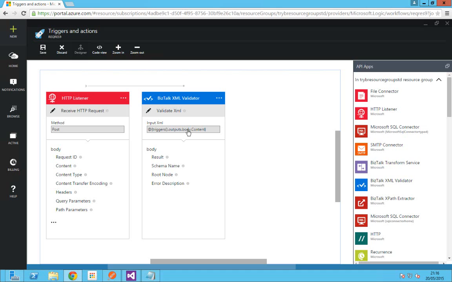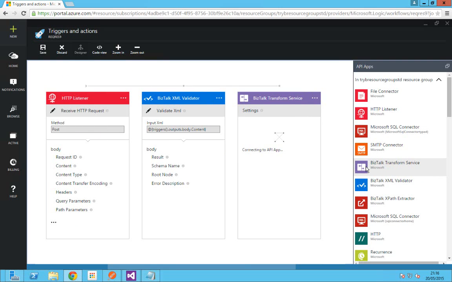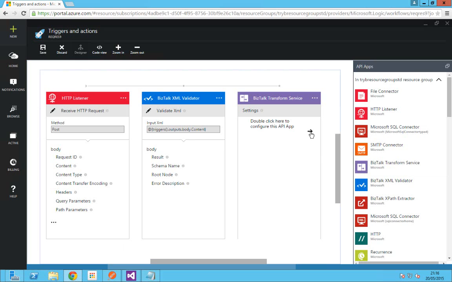If it is valid, as I said, I'm going to transform the order request. Order request is the schema which is already configured in the XML validator to validate against the received message. I'm going to transform the order request to the order response. I need to have the transformation service. So click on the transformation service here, which I've already provisioned. Click on this arrow mark.